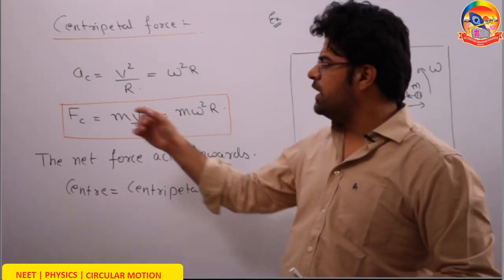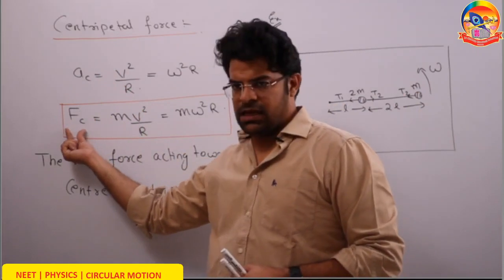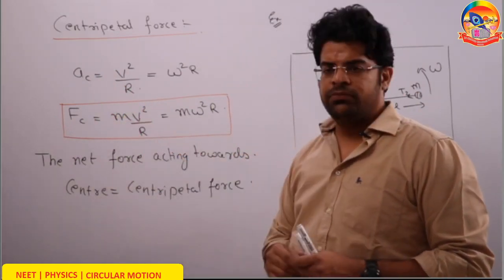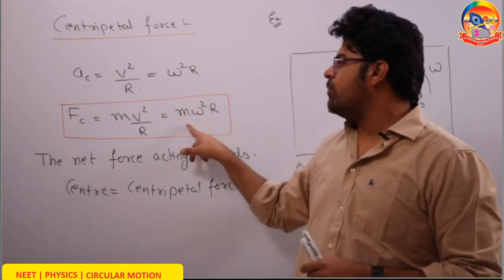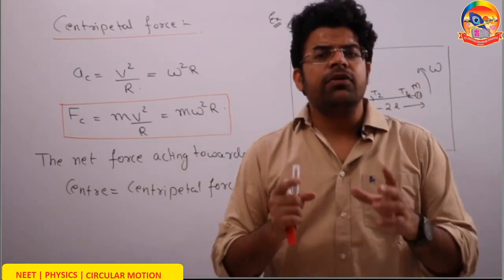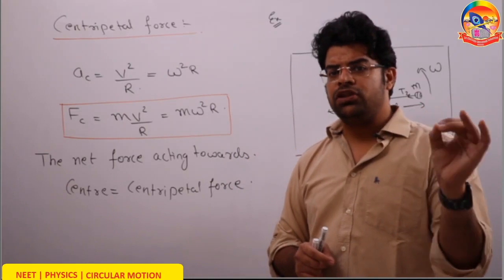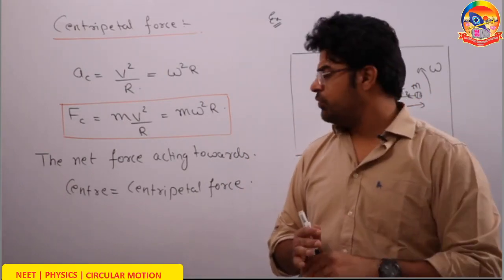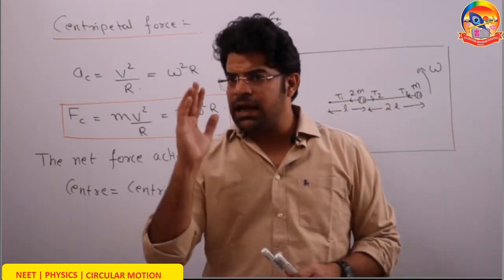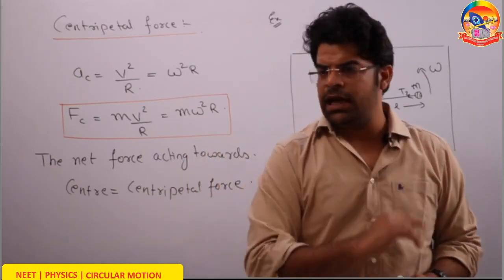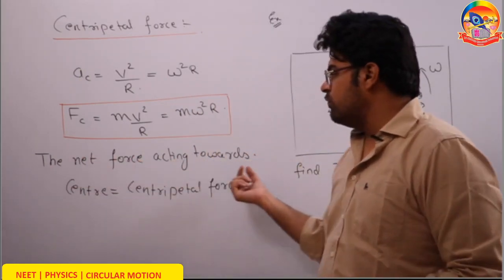That's why we say the centripetal force has to equal mv square by r, mass times acceleration, or m omega square r. From Newton's law, we always write the equation as the net force in the direction of acceleration equals mass into acceleration. So always write the equation in circular motion as the net force acting towards the center.